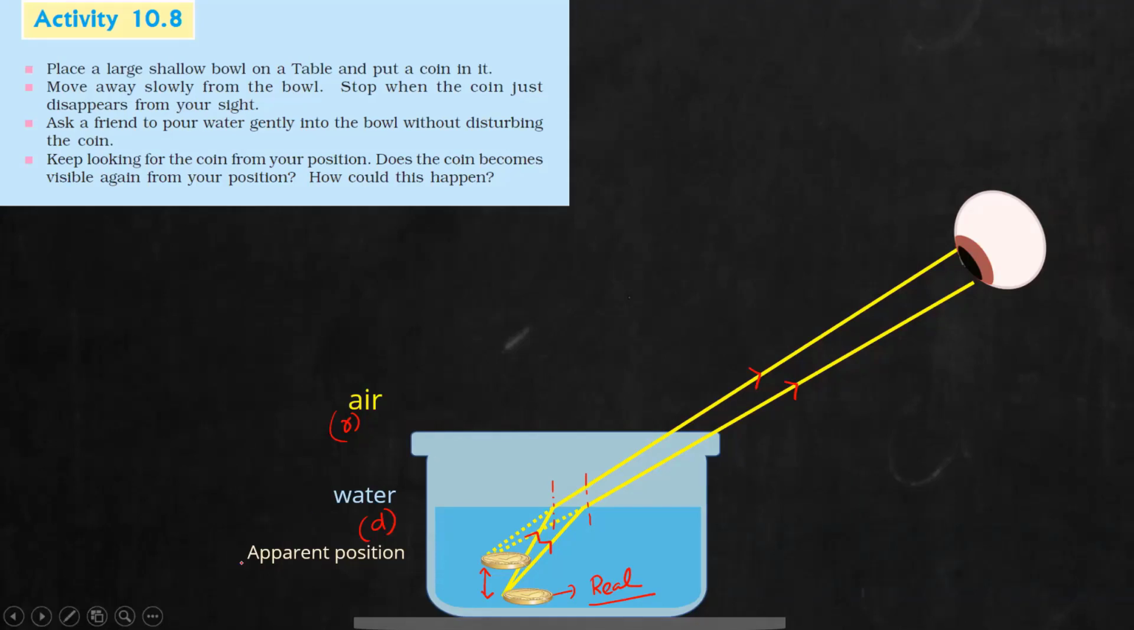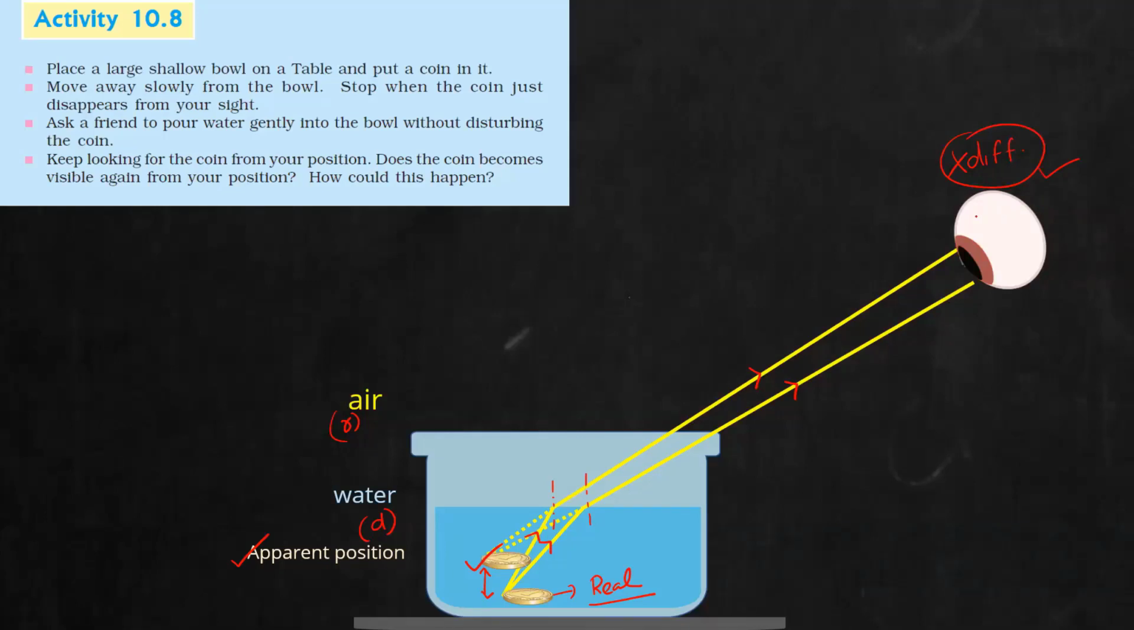Apparent position. So here also, this person will be able to see the apparent position, but he cannot tell the difference. He actually thinks this is the real position. When you look from outside, you cannot tell that this is the apparent position. If you know your theory well, you can make that judgment.